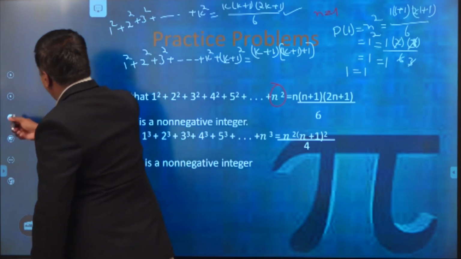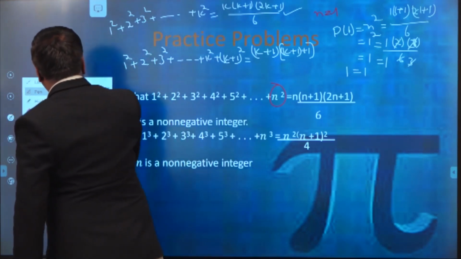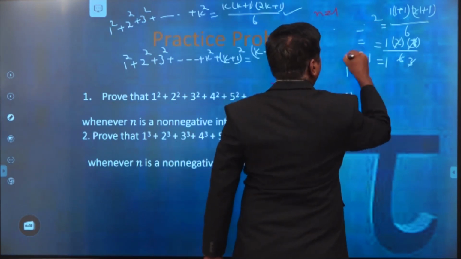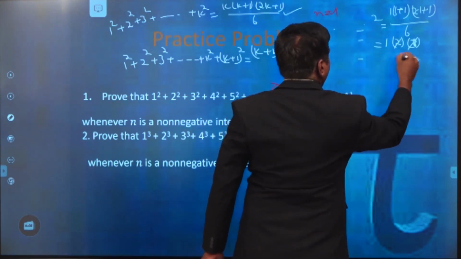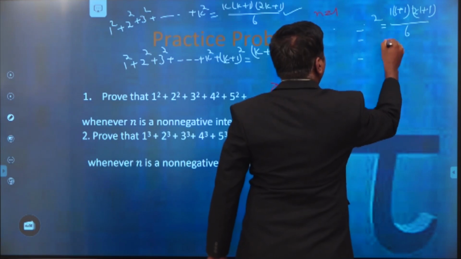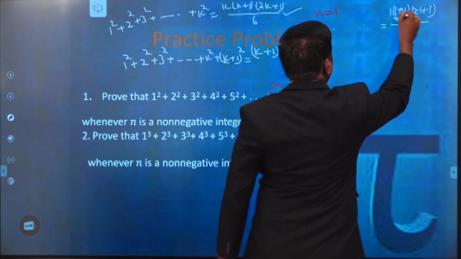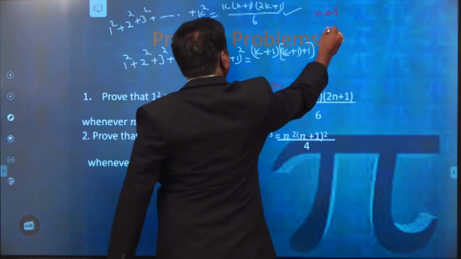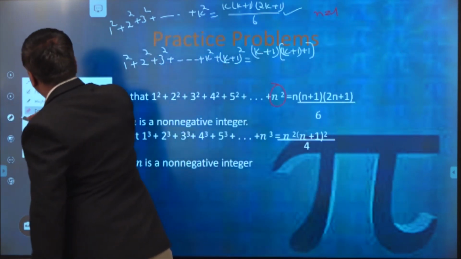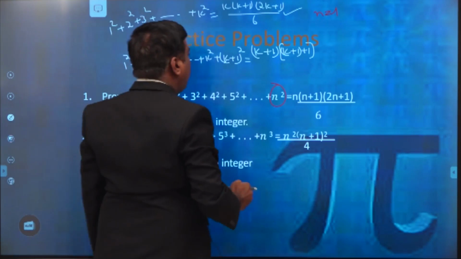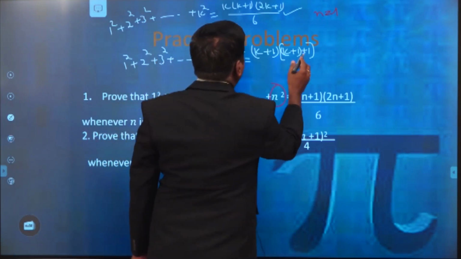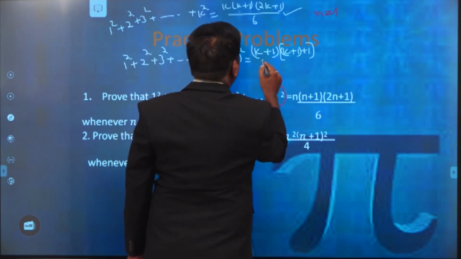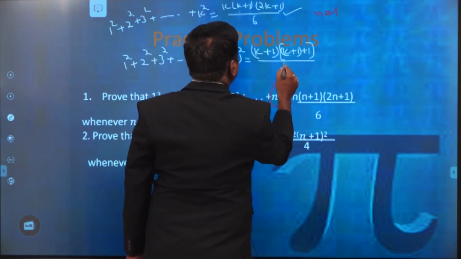In a similar way, we have to prove it for n is equal to k plus 1 only. So this is k plus 1 into k plus 1 plus 1 by 6.